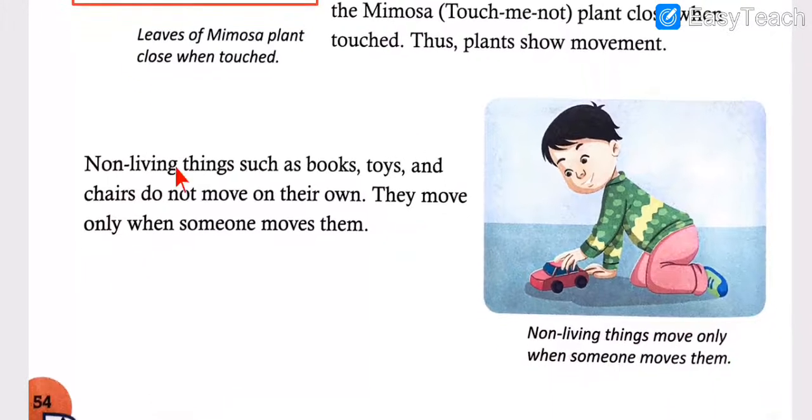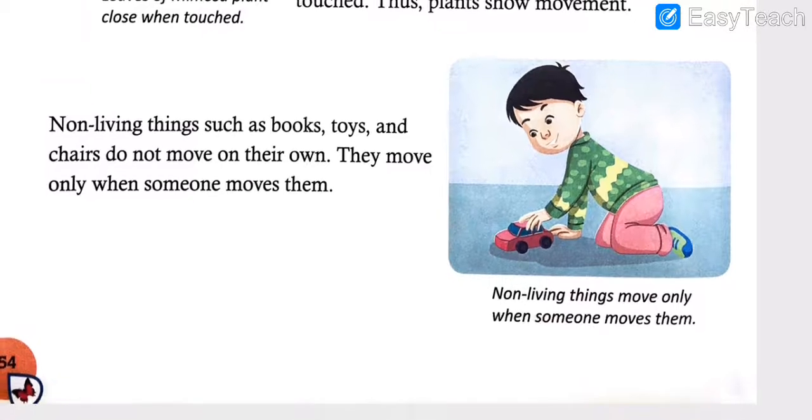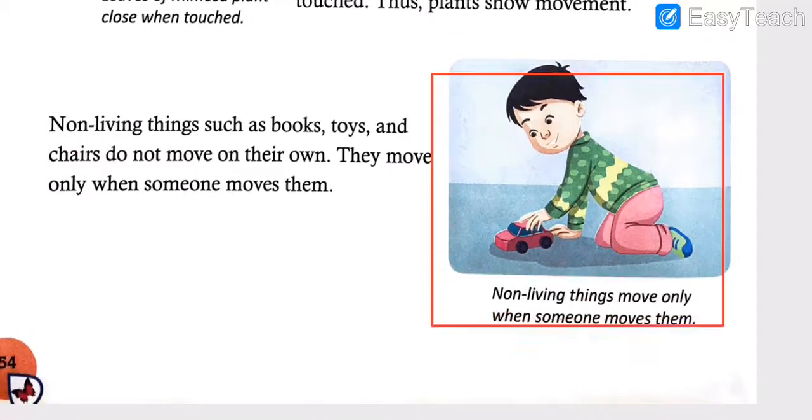Now non-living things such as books, toys and chairs do not move on their own. They move only when someone moves them. Now you can see a kid playing with a car toy, and I know that many of you have favorite car toys at your places. So you also play with a car toy. So non-living things move only when someone moves them.